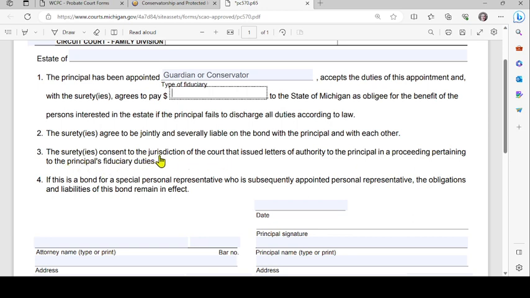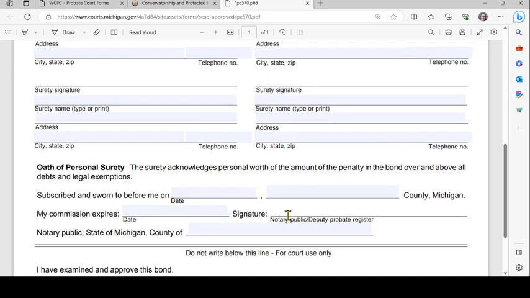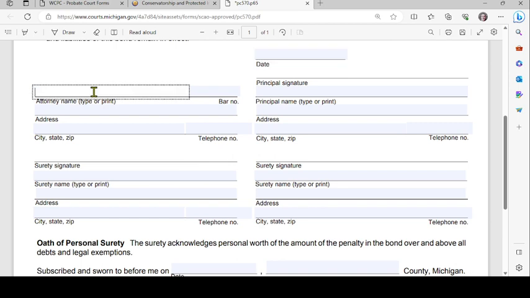The sureties consent to the jurisdiction of the court that issued letters of authority to the principal in a proceeding pertaining to the principal's fiduciary duties. If this is a bond for a special personal representative who is subsequently appointed personal representative, the obligations and liabilities of this bond remain in effect. So the surety will also be signing this document, but you'll put the date. If there's an attorney involved, they'll put their information here. Otherwise, if not, leave it blank.